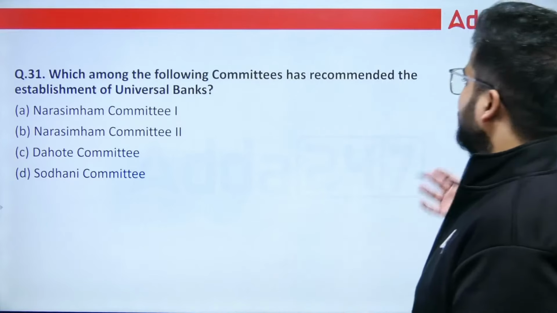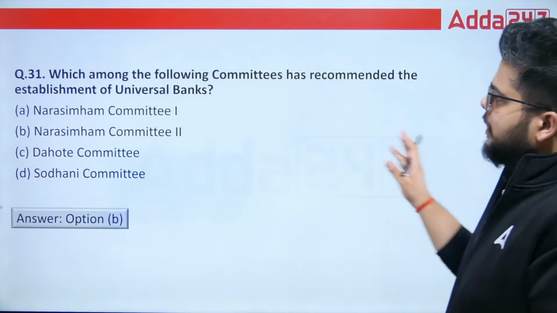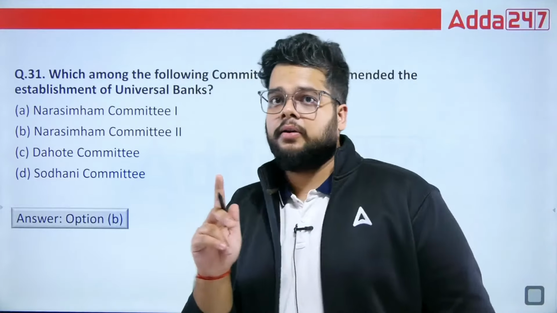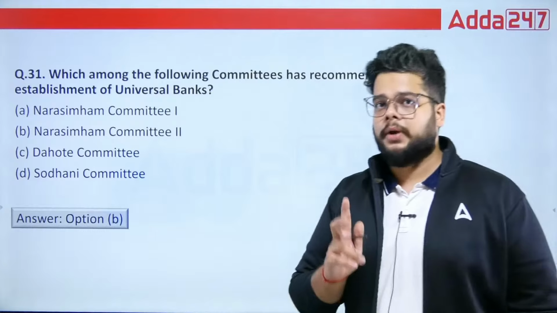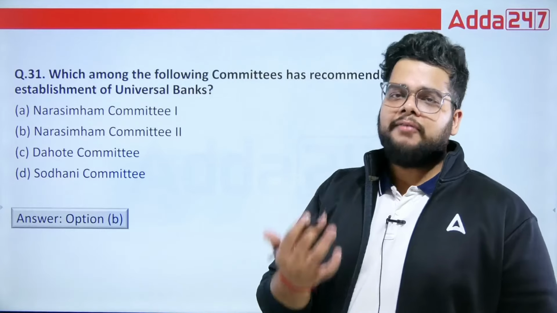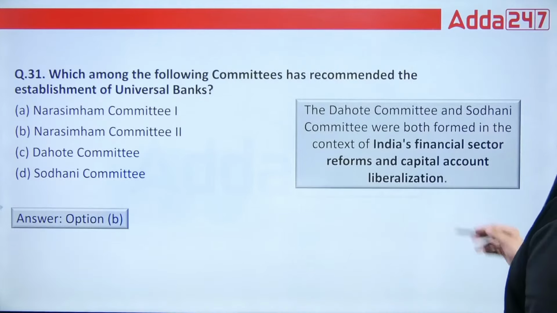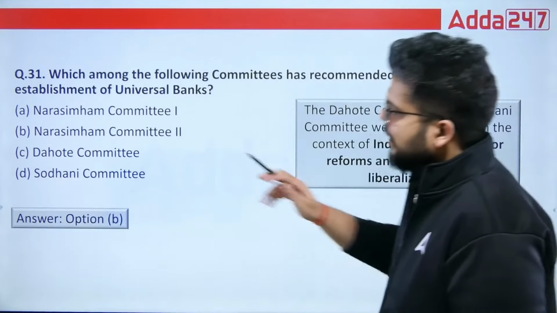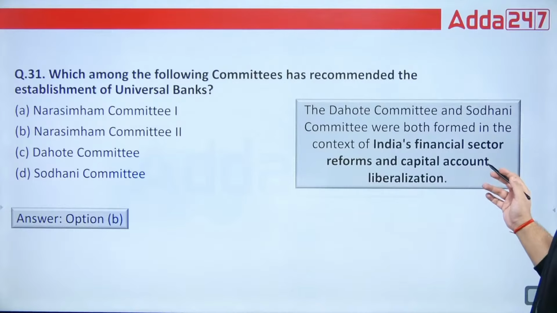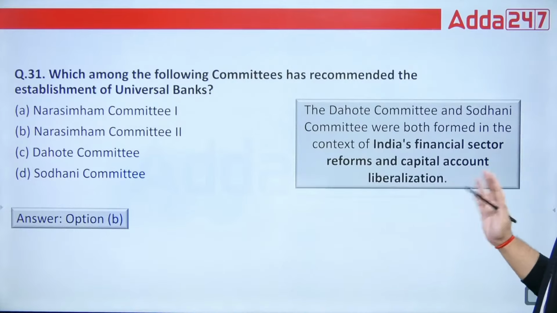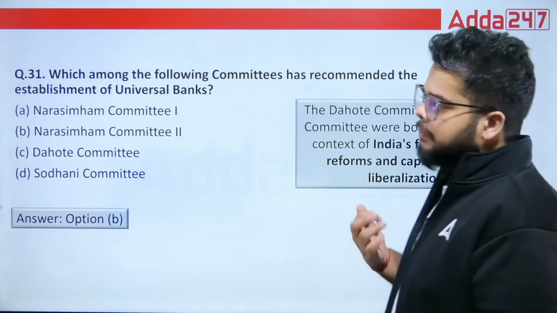So universal banks, the idea came from which committee? Narasimhan Committee 2, not 1. Do not get confused. It was Narasimhan Committee 2 which gave the idea of universalization of various services in banks. Then we have the Hoth Committee and Sodhani Committee. Both were for India's financial sector reforms and capital account liberalization.